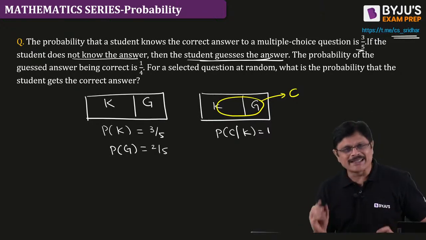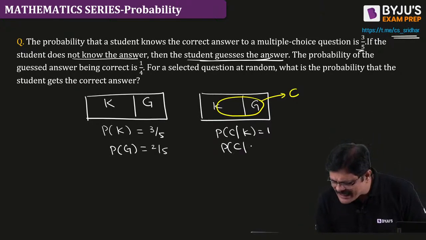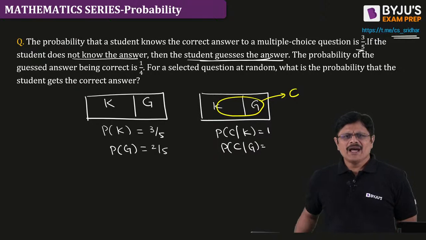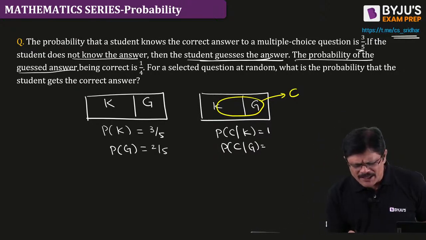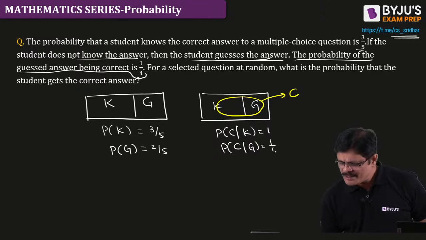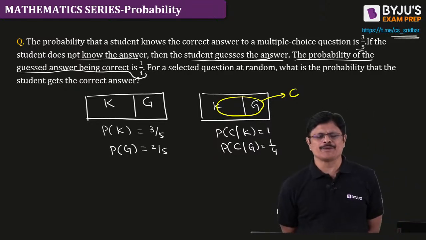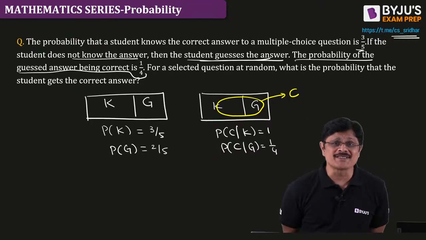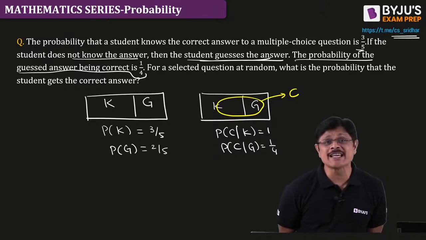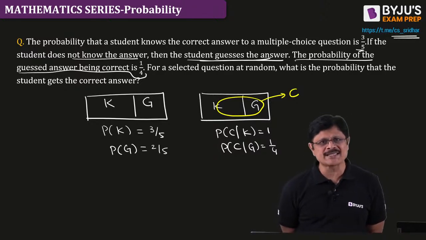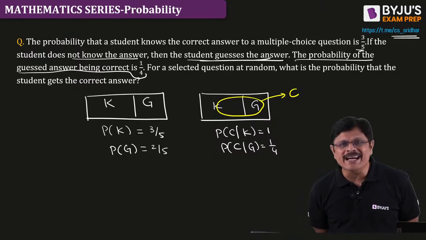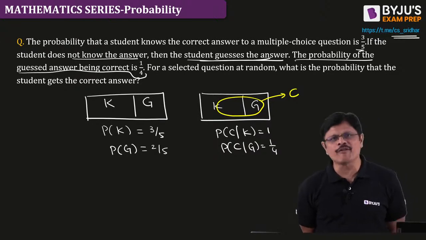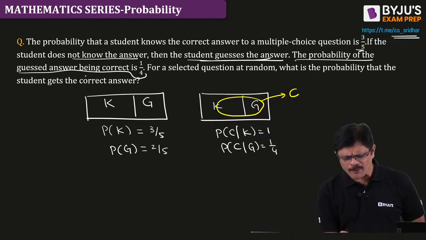Now what is the probability that he gets the correct answer when he guesses it? For that you don't have to worry, he has given that the probability that the guessed answer is correct is 1 by 4. Or he may say that each question has 4 options. If each question is a multiple choice question with 4 options, what is the probability that the guessed one is the correct answer? So 1 out of 4. You can take it like that also, and you don't have to worry about it because he clearly mentioned it.